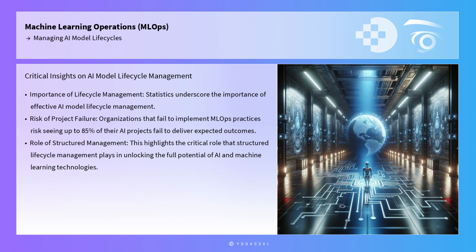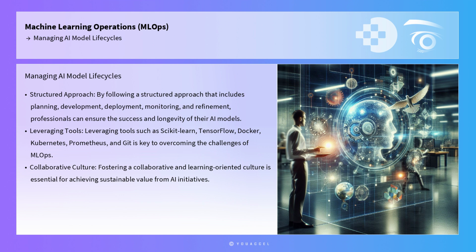In conclusion, managing AI model lifecycles is a multifaceted process that requires a combination of technical skills, practical tools, and organizational strategies. By following a structured approach that includes planning, development, deployment, monitoring, and refinement, professionals can ensure the success and longevity of their AI models. Leveraging tools such as scikit-learn, TensorFlow, Docker, Kubernetes, Prometheus, and Git, along with fostering a collaborative and learning-oriented culture, are key to overcoming the challenges of MLOps and achieving sustainable value from AI initiatives.